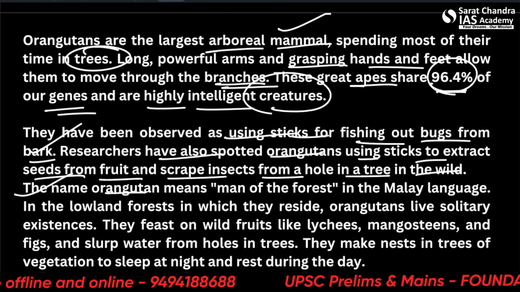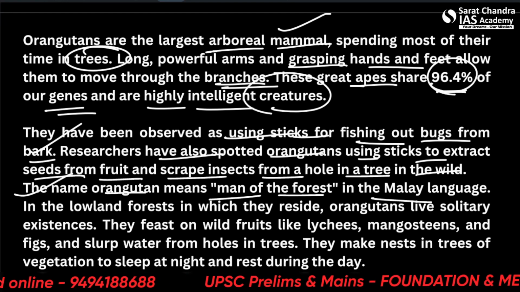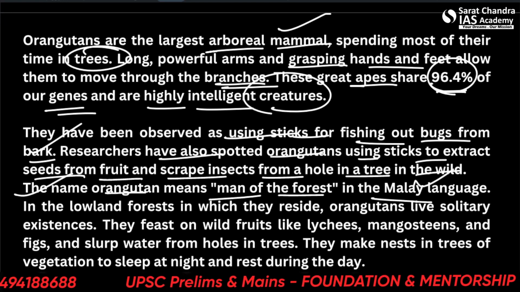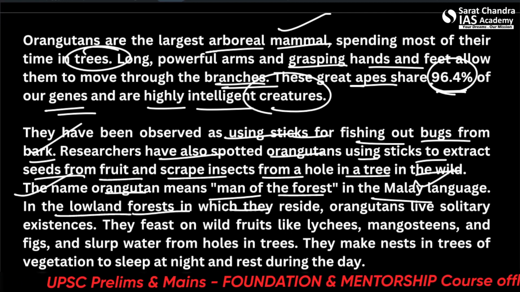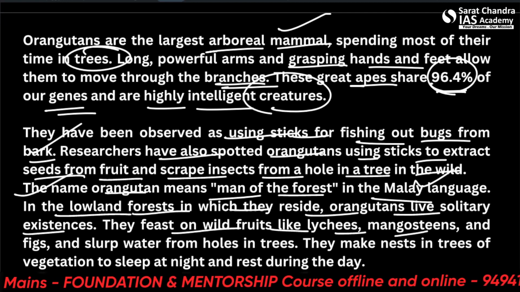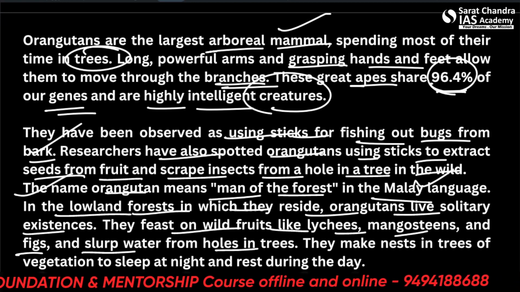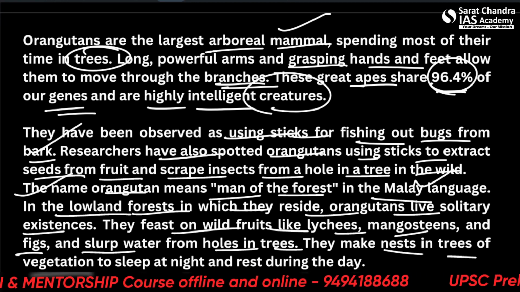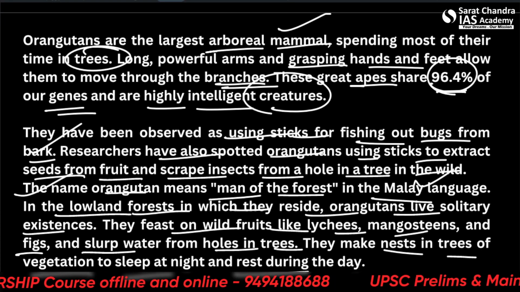The name orangutan means 'man of the forest' in the Malay language, that means Malaysian peninsula. In the lowland forest where they reside, orangutans live a solitary existence. They feast on wild fruits like lychee, mangosteens, and figs, and slurp water from holes in trees. They make nests in trees or vegetation to sleep at night and rest during the day.